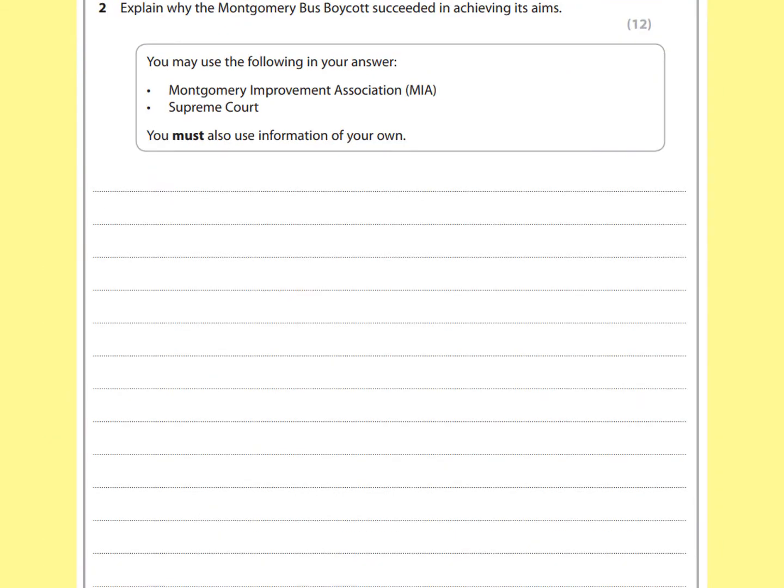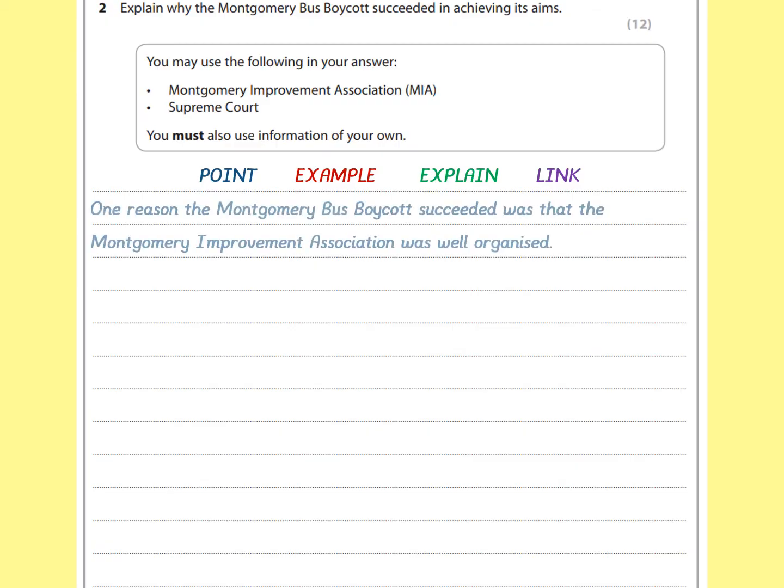Let's have a look at an example of how you might answer this. If you prefer, you can pause the video here and have a go before you look at my example. With my students, I use a formula of point, example, explain and link to help them structure their paragraphs. This isn't essential, but it helps show the process with which this is being written. Part of the challenge for me, as being a historian with a degree level education, is that I'm tempted to write in a more complex way, but I've tried to do these questions not perfectly, but in the style that a 16-year-old taking their GCSE exams might be able to do for themselves.